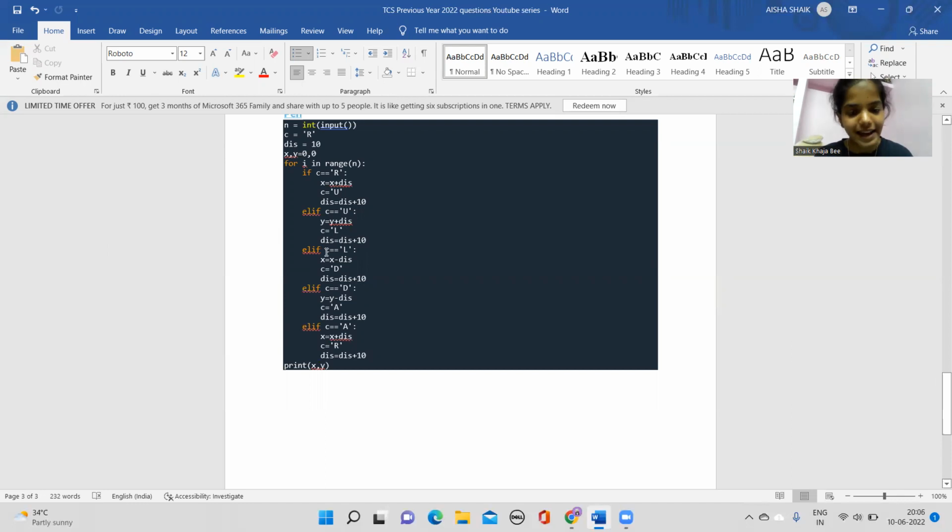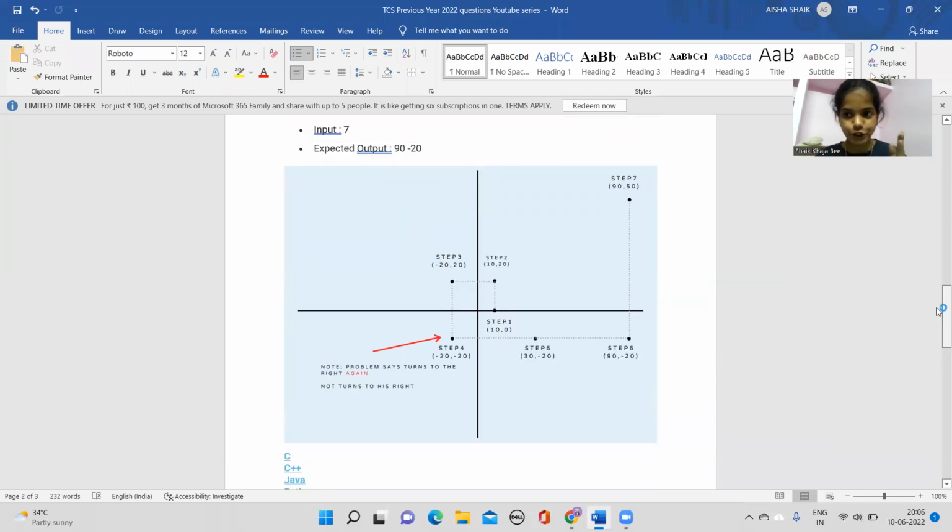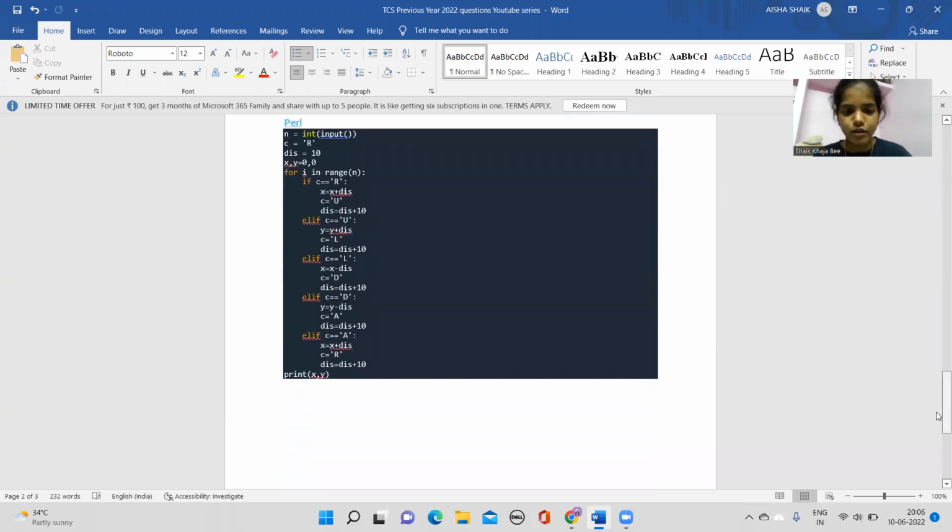And you take the else if condition, like C is equal to L. Now, as your C is L, you are having x is equal to x minus distance. As it is in this direction, the negative direction, this time instead of adding to your x coordinate, you're subtracting. Now x is how much? 10. 10 minus distance. How much is the distance you wanted? It is 30. So 10 minus 30 is minus 20, right? So you have updated that value into the x coordinate. Done with the 30 units, you have traveled it. Okay, mathematically your logic is also working right now.